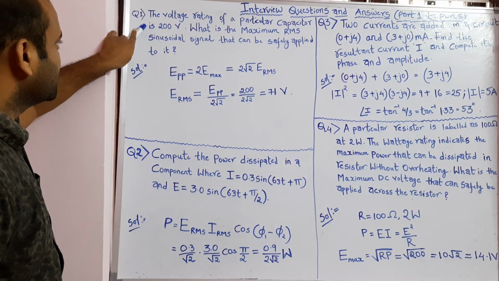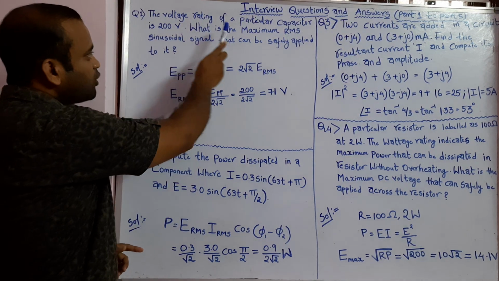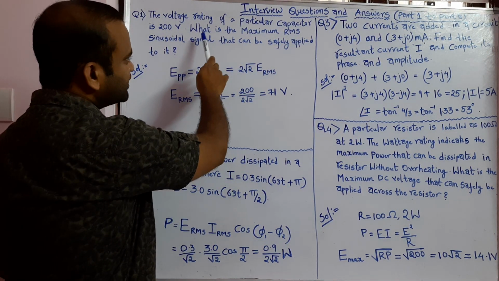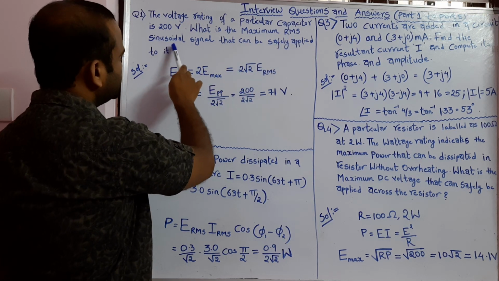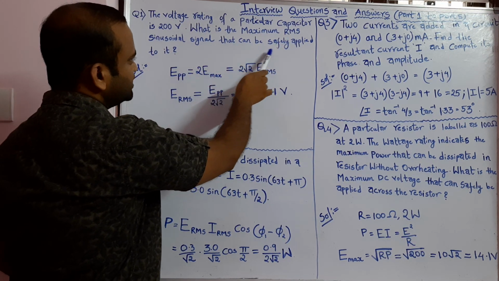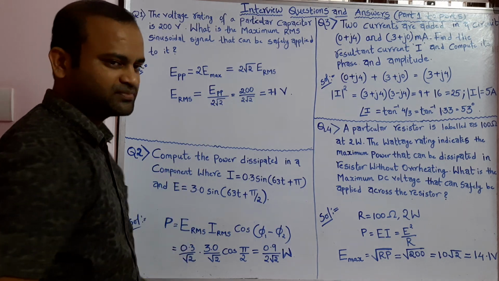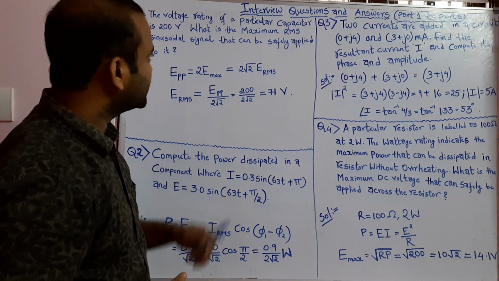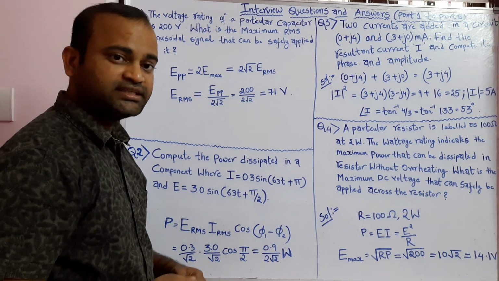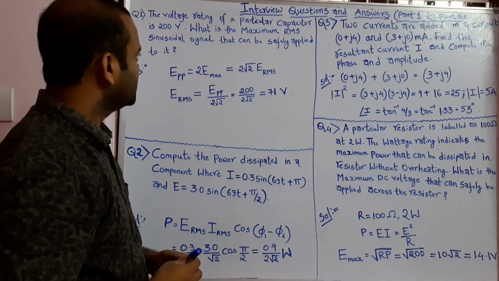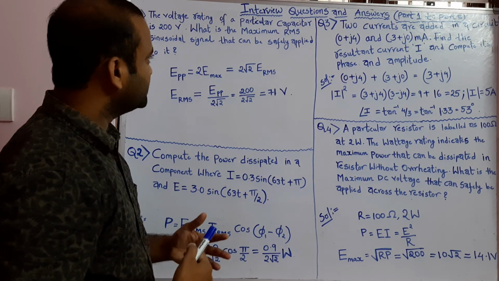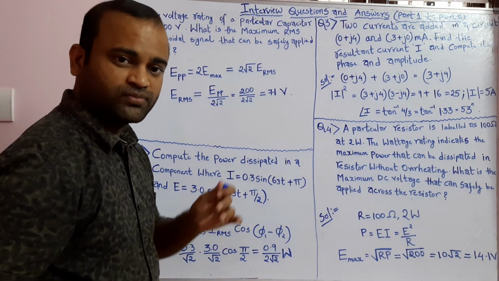You can see the voltage rating of a particular capacitor is 200 volts. What is the maximum RMS sinusoidal signal that can be safely applied to it? So I repeat the question. The voltage rating of a particular capacitor is 200 volts. What is the maximum RMS sinusoidal signal that can be safely applied to it?